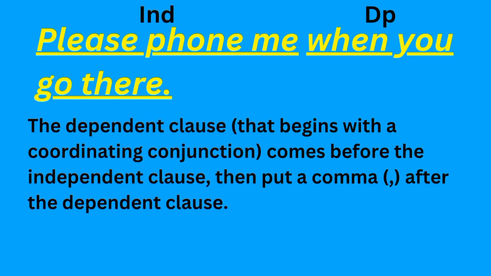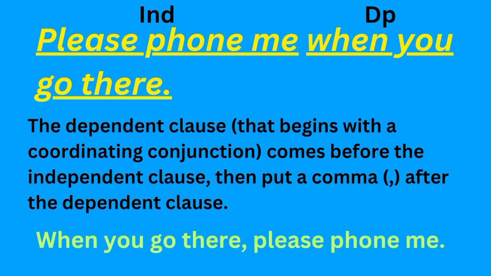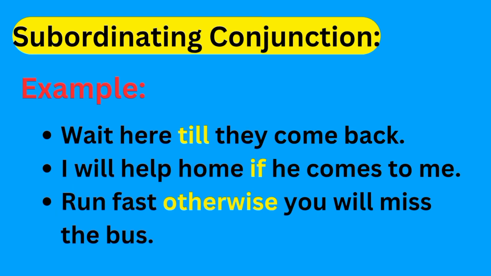Here is an important note. If the dependent clause that begins with a subordinating conjunction comes before the independent clause, then put a comma after the dependent clause. Let's see examples of subordinating conjunction. Wait here till they come back. I will help him if he comes to me. Run fast, otherwise you will miss the bus. In these sentences, till, if, and otherwise are subordinating conjunctions.